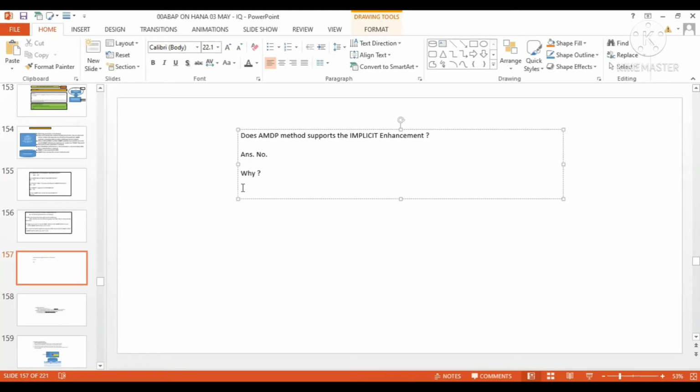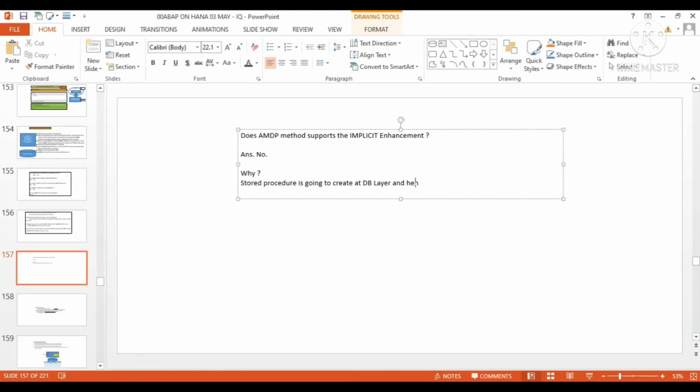So at the database layer, there is no concept of implicit enhancement, because implicit enhancement is nothing but a predefined place where you can go and write your enhancement code at the application server layer. So this implicit enhancement concept is not going to work because the stored procedure is going to be created at the DB layer,